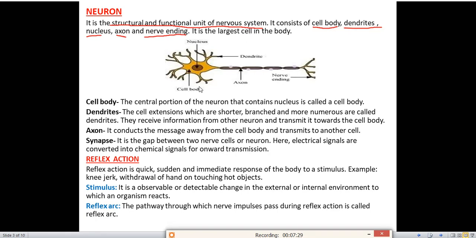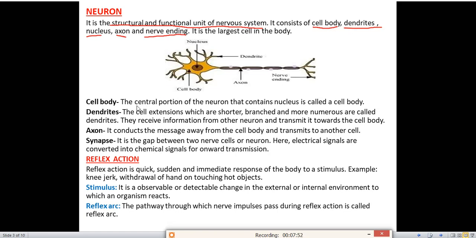Now we'll see the diagram of the neuron. See, this is the diagram of the neuron. You can see the nucleus present in the center. This is the cell body and these branch-like structures are called dendrites. The joint between these two structures is called axon and the roots present at the end are called the nerve endings. This is the diagram of neuron. You should practice this diagram. Very important for your exam.